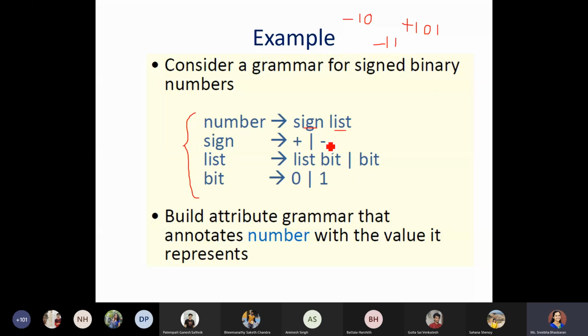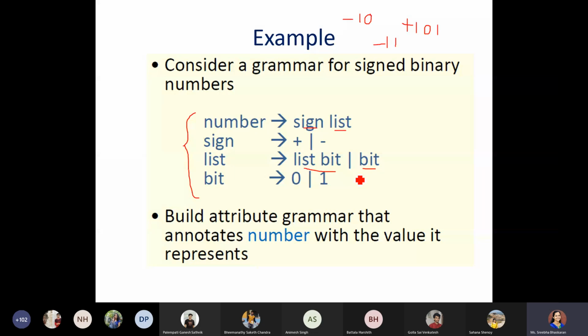No epsilon. Next, coming to the list part, which is nothing but a sequence of binary bits. To have a sequence of binary bits, I have made it list bit, or it could be a single bit. So we can have any number of bits. I made it list bit or bit. And what about the bit? Bit could be 0 or 1. So I can generate any binary number along with the sign attached to it.